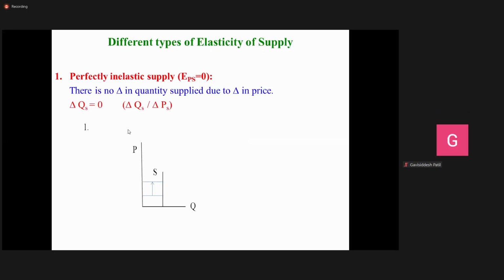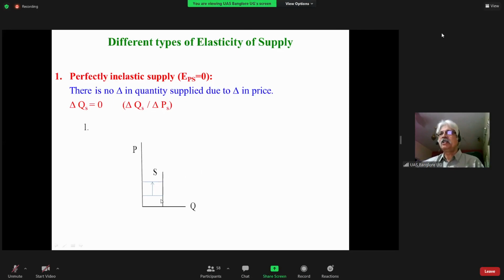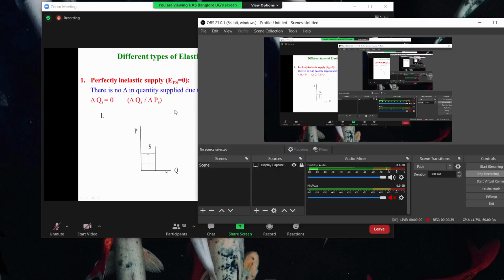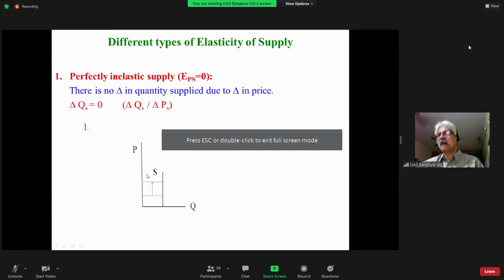Okay. So, different types of elasticity of supply. Very similar to what you studied in case of demand. Perfectly inelastic supply. You can look at the figure here. The supply curve is perpendicular to the quantity axis, or it is parallel to the price axis.